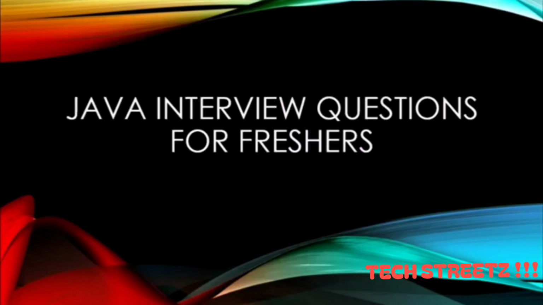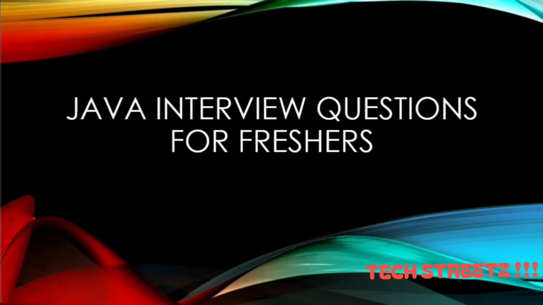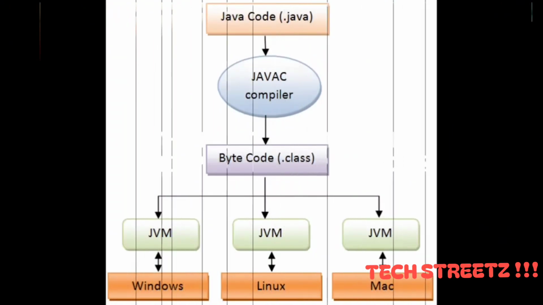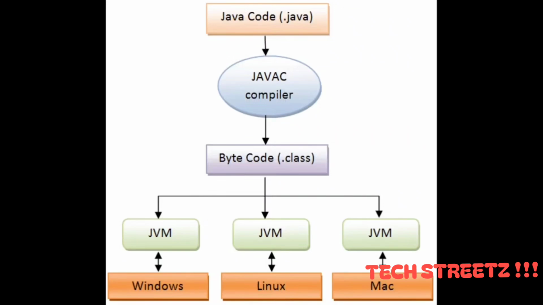In our interview corner, let's discuss a few basic Java interview questions. Let's begin. Why is Java a platform independent language? Java was developed in such a way that it does not depend on any hardware or software. This is because the compiler compiles the code and then converts it into platform independent bytecode, which can be run on multiple systems. The only condition to run the bytecode is for the machine to have a runtime environment, that is JRE, installed in it.